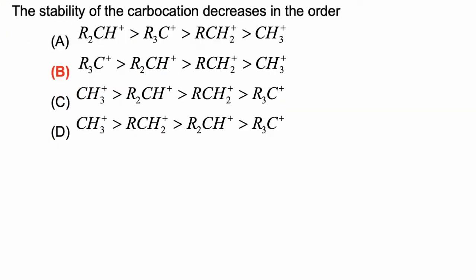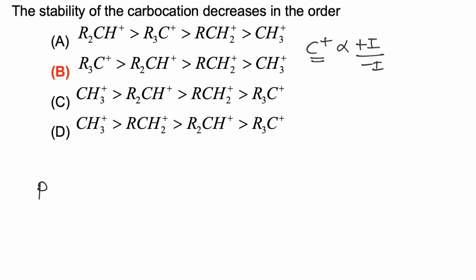In this question we have to find the correct stability of the following given carbocations. Now stability of carbocation depends on magnitude of positive charge. If positive charge is less, then carbocation is more stable. Now positive charge can be decreased if electron donating groups are present. So plus I effect increases stability of carbocation.